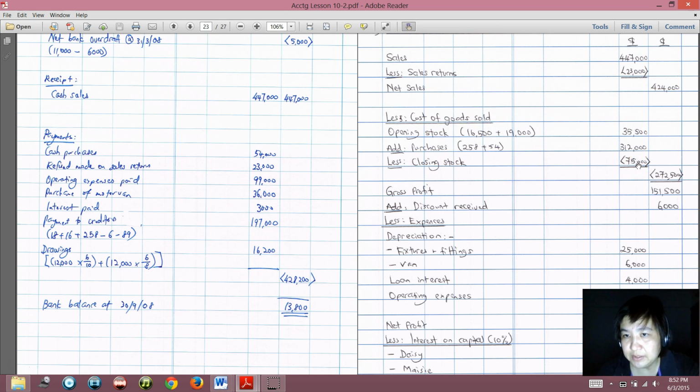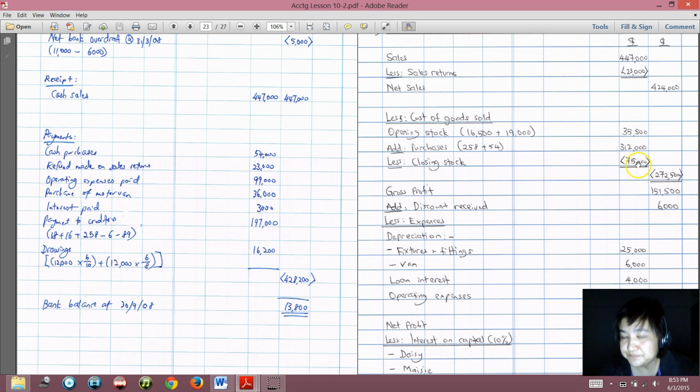If the closing stock is understated, that means the closing stock is too little. This subtotal is the cost of goods sold. The lesser the closing stock, the higher would be the cost of goods sold, and the lesser will be the profit. The gross profit will be lesser.